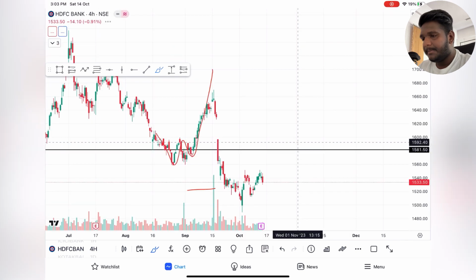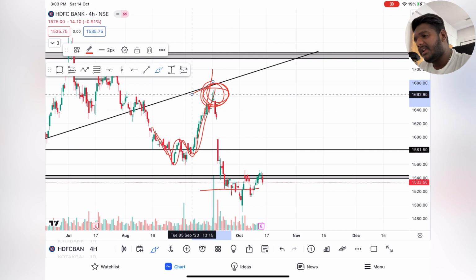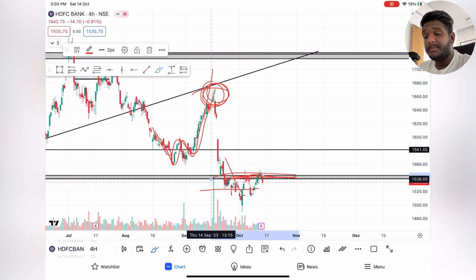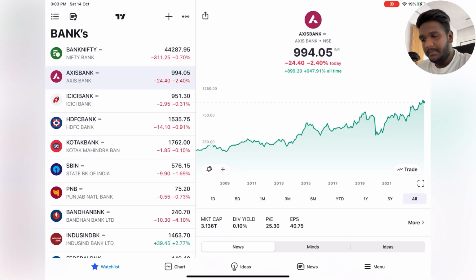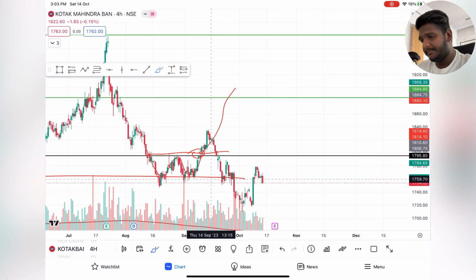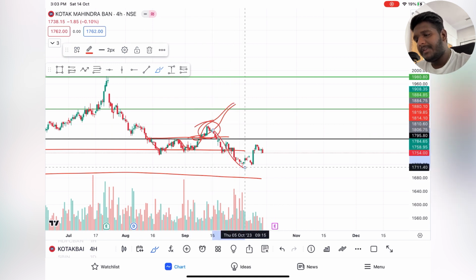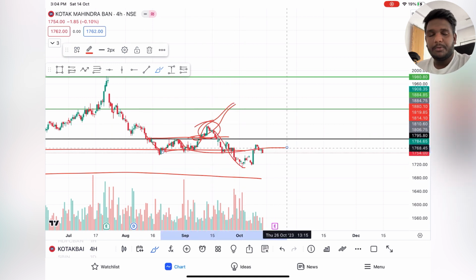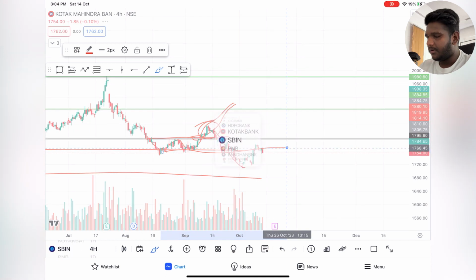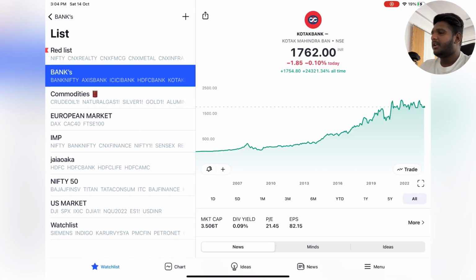Let's see. HDFC Bank, I told you that it will go up till here, but it got rejected near this trend line and came down, and it is trading below support. One more thing to worry about over here is that the banks are looking very, very weak. Kotak Bank, same way, which was supposed to go up, gave a fake breakout and is coming down, and it is trading below support. An issue over here. And SBI is also down. So let's see what can be done.